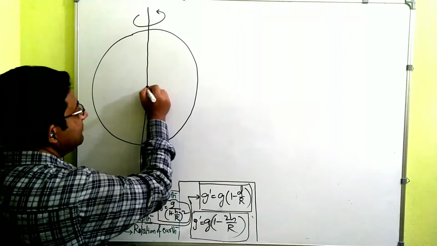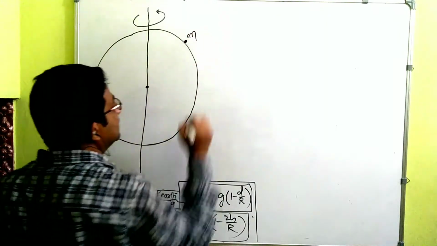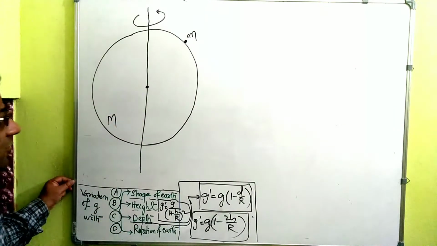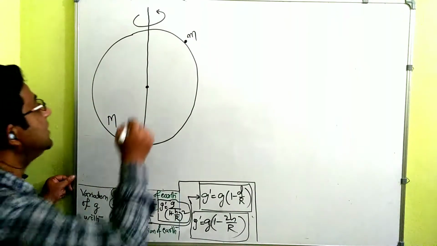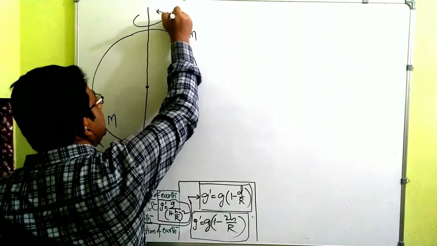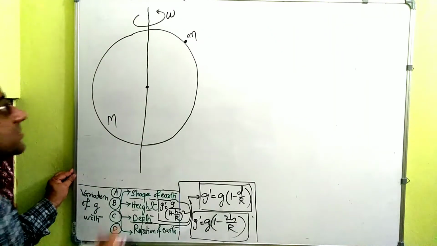Understand here, let us say here is the mass small m, and this is the earth having mass capital M. Let us say it is rotating like this from west to east with an angular speed of omega radian per second.